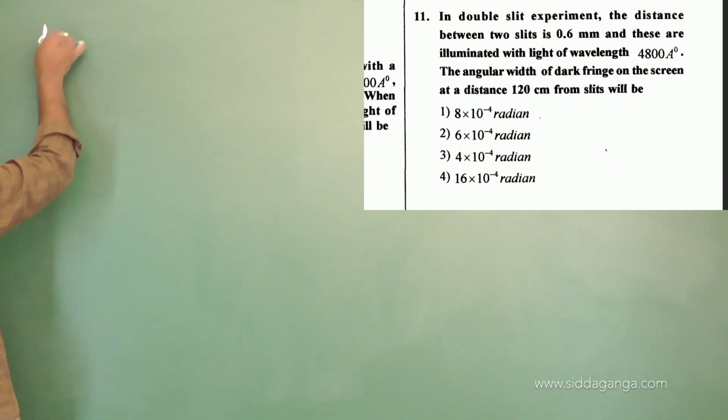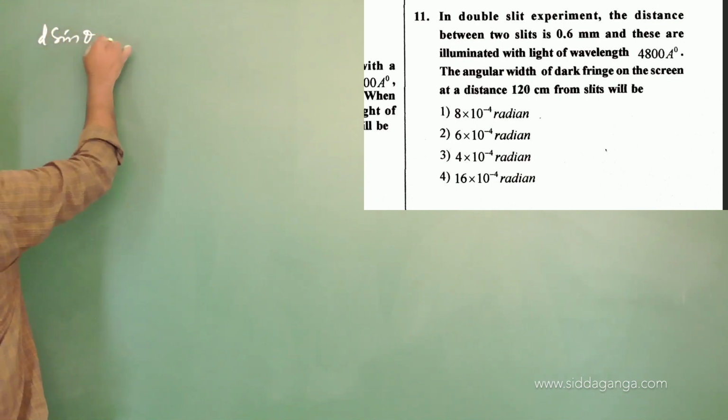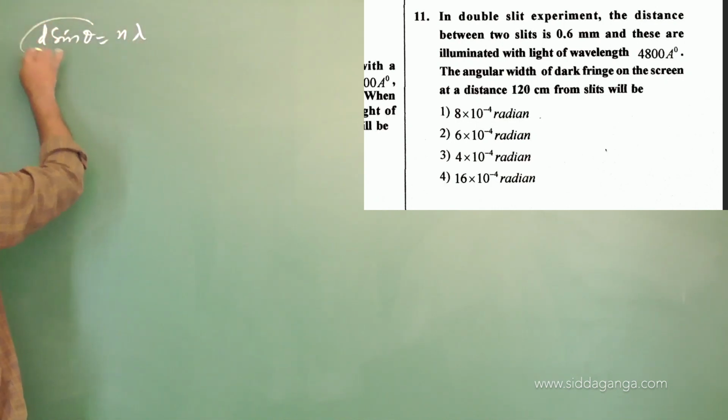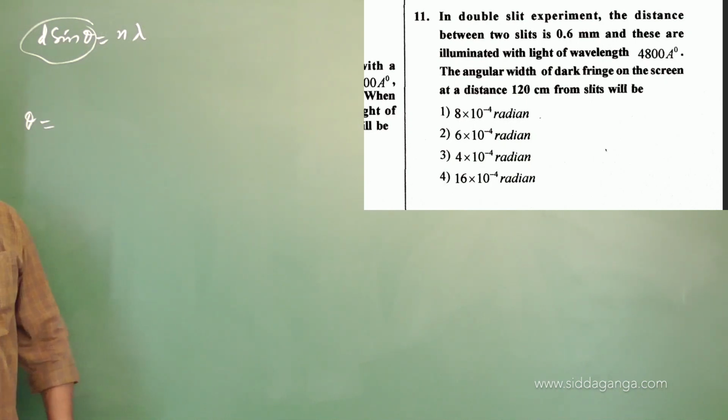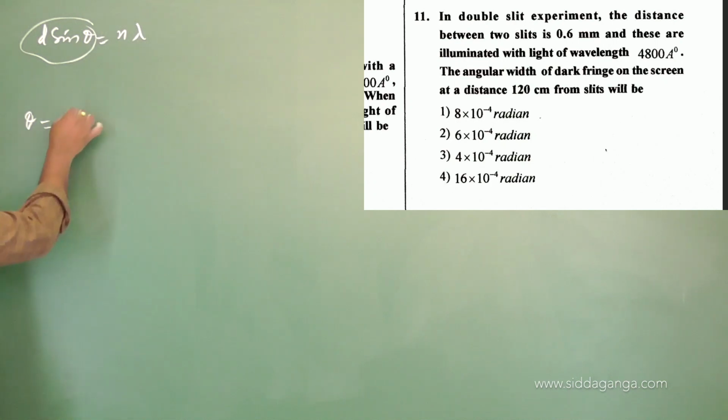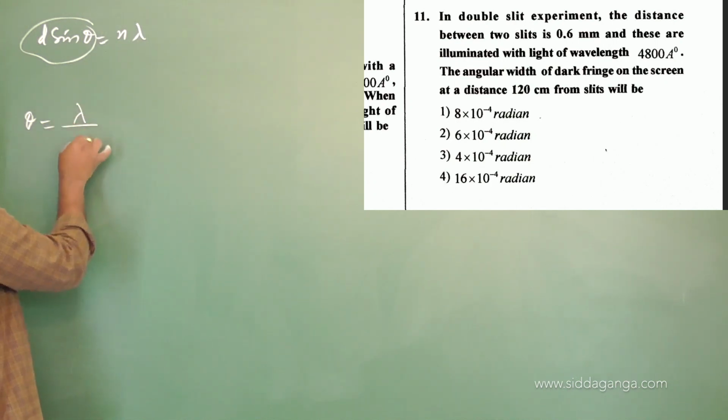Angular width they are asking, right? d sin θ equals n λ. You have one relation. This is the path difference, equal to n λ. From this, the angular width θ will be equal to λ by d.